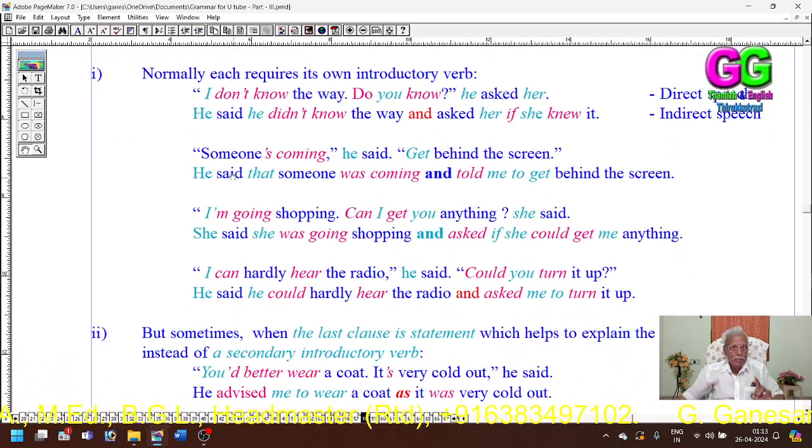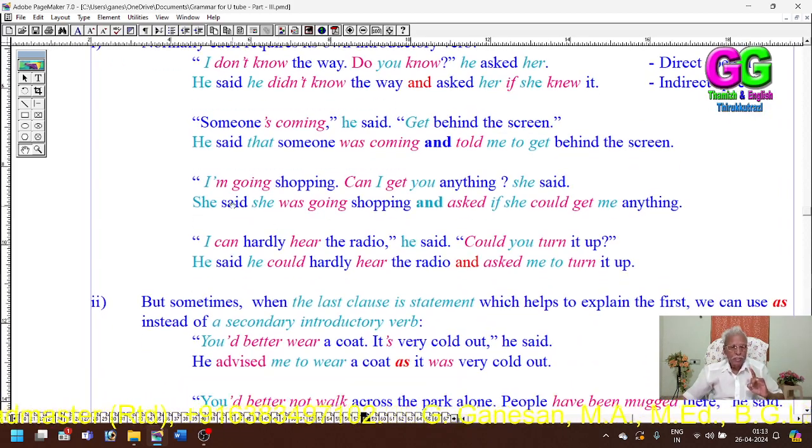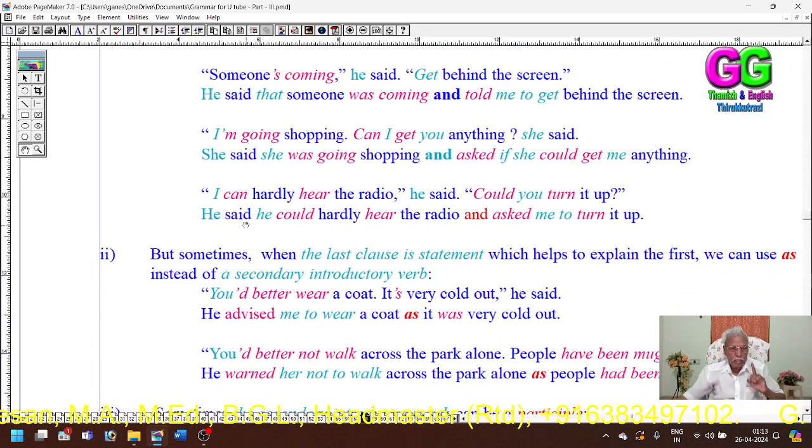Similarly, here the first verb is said, and the second introductory verb is told. In the third example, the first reporting verb is said, the second reporting verb is asked. In the fourth example, the first reporting verb is said, and the second reporting verb is asked.